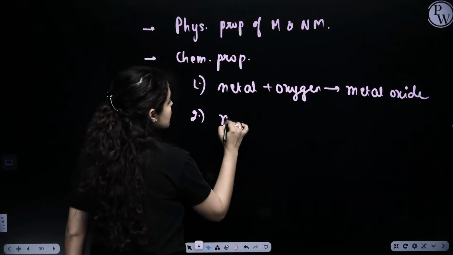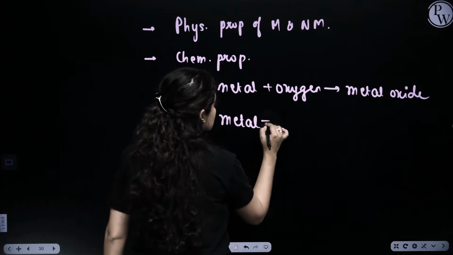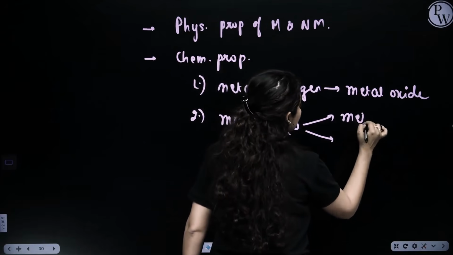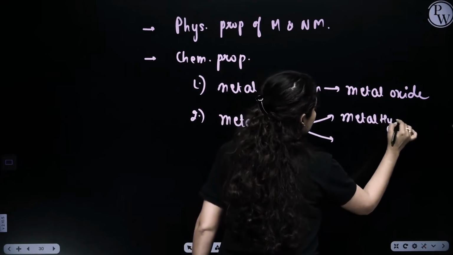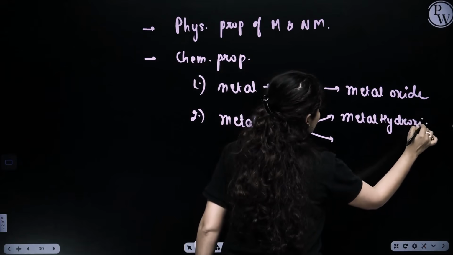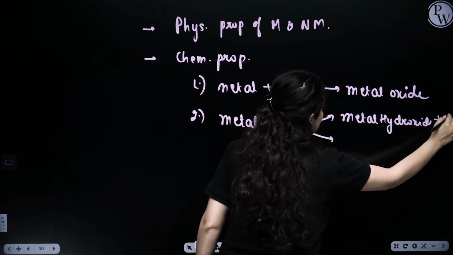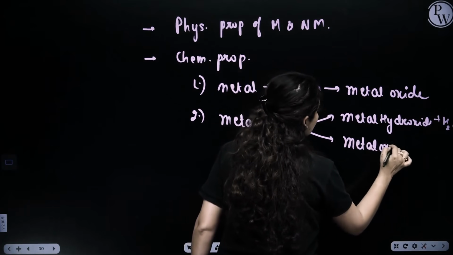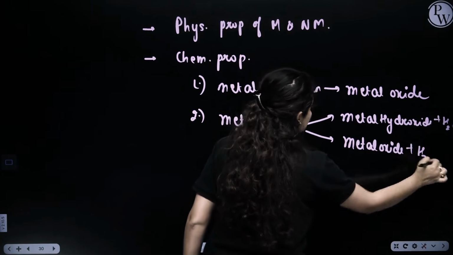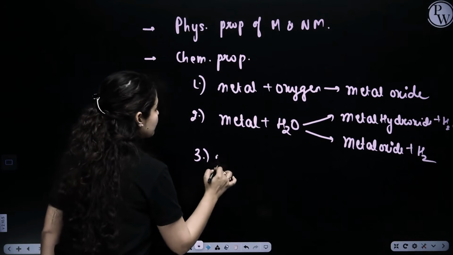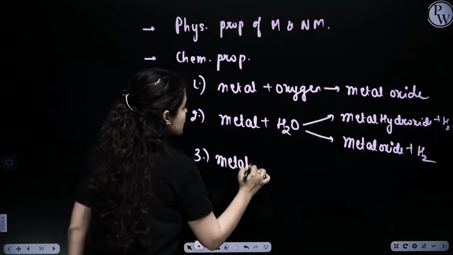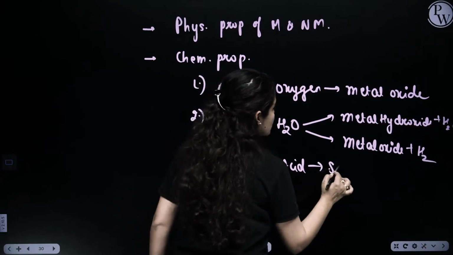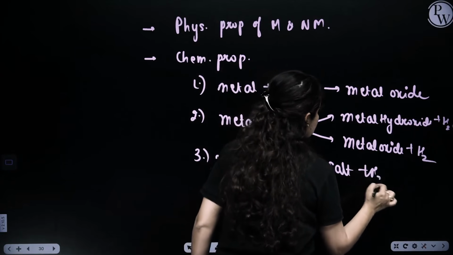Second, what happens if metal reacts with water. If they react with cold water, they form hydroxide of the metal plus hydrogen gas. But if steam is involved, they give you metal oxide plus hydrogen gas. Third chemical property is metal reacting with dilute acid, which gives salt and hydrogen gas.